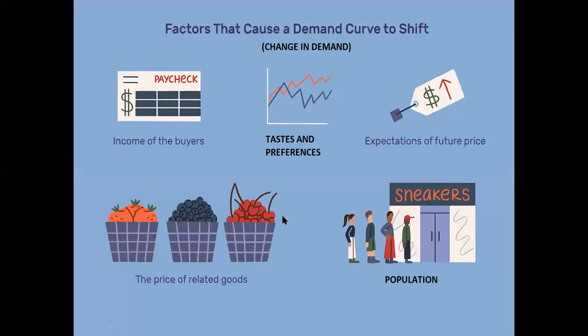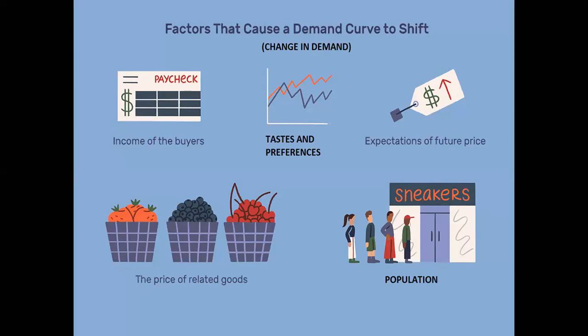See, factors that cause a demand curve to shift. Shift means there will be a new demand curve. So of course, we will talk about the other factors only, like income of the consumer, taste and preferences, expectations of future price, the price of related goods, population.